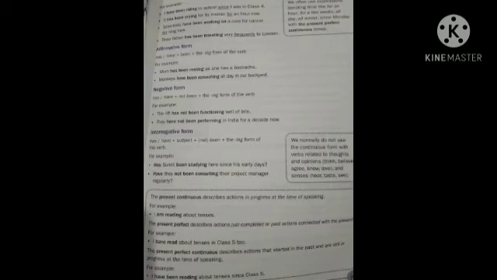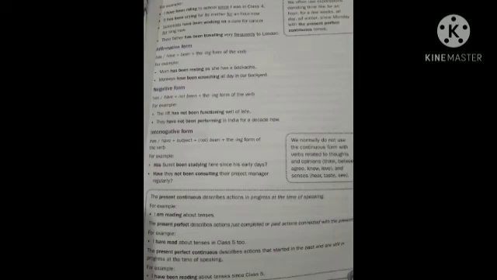Now, what is the affirmative form? Affirmative form is nothing but the positive form of the sentence. If I am talking something good, that is meant as affirmative form or the positive form. Negative means I am talking bad things or negative things. In negative, always "not" is going to come, no or not.